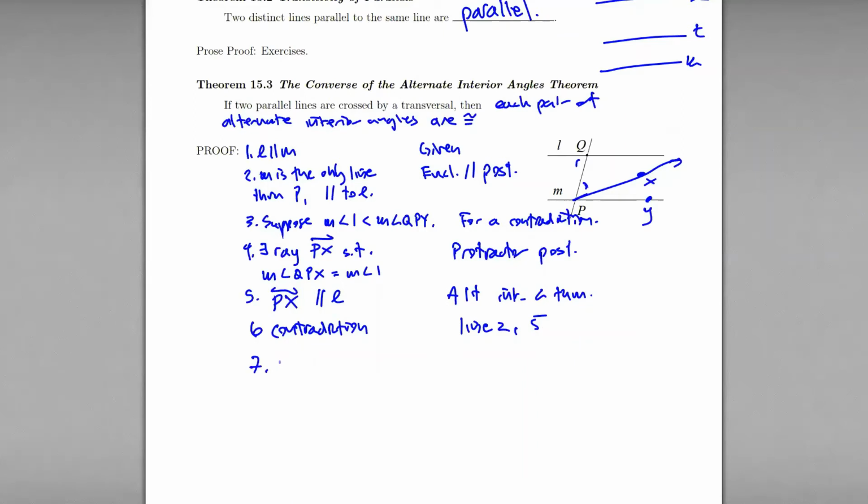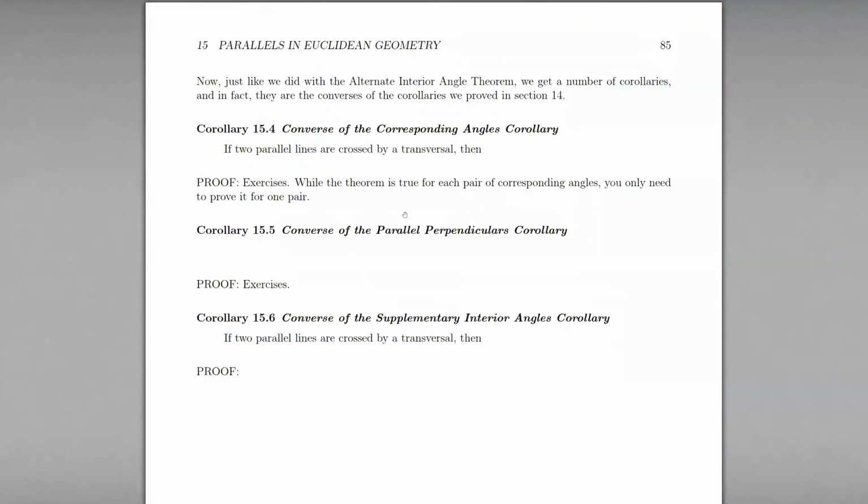Therefore, we can conclude that the measure of angle 1 is equal to the measure of angle QPY. We're saying that's not line 3 because in line 6 we found a contradiction. So this is due to lines 3 and 6. And we're all set. Excellent. All right.